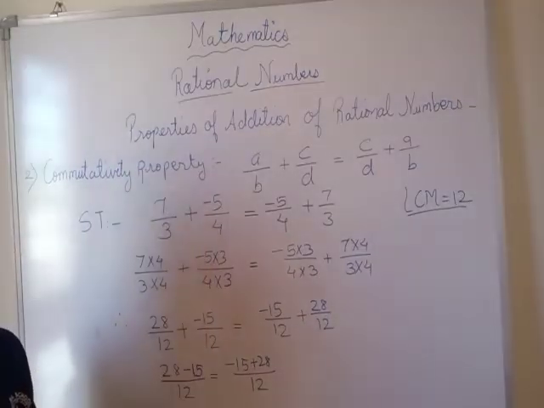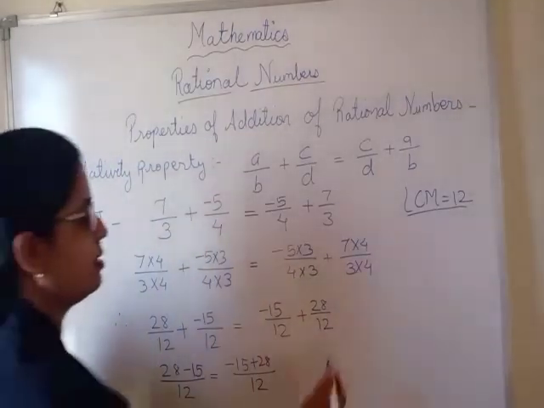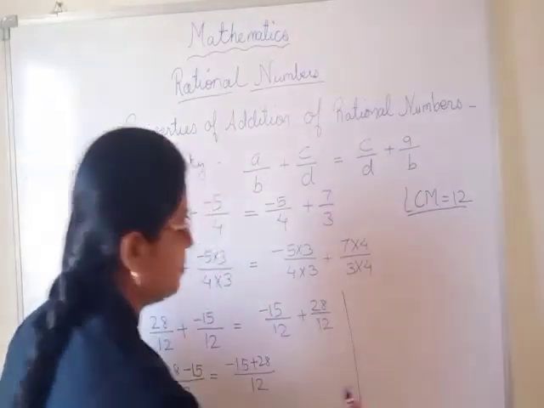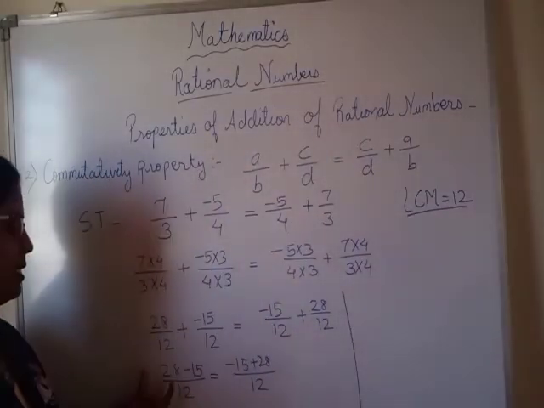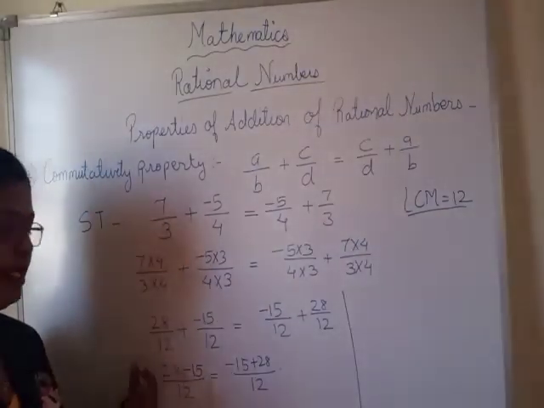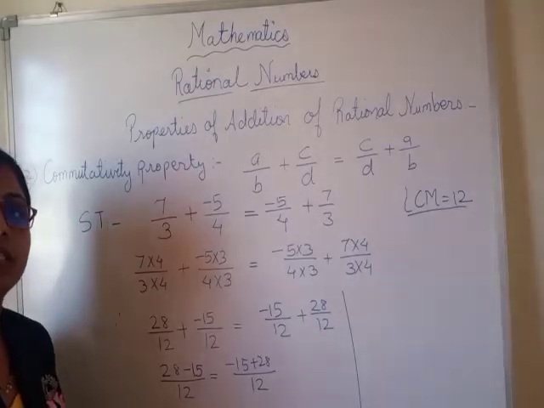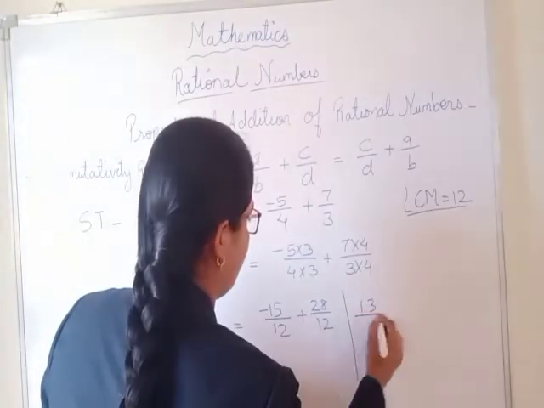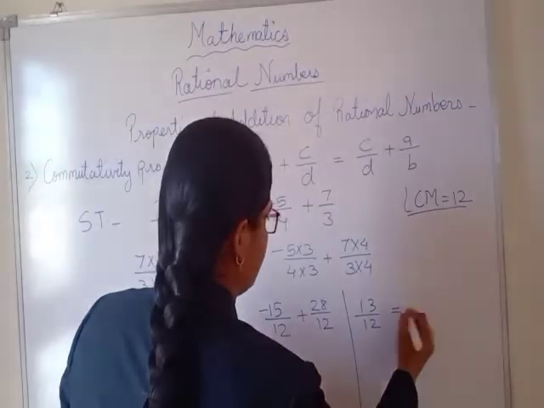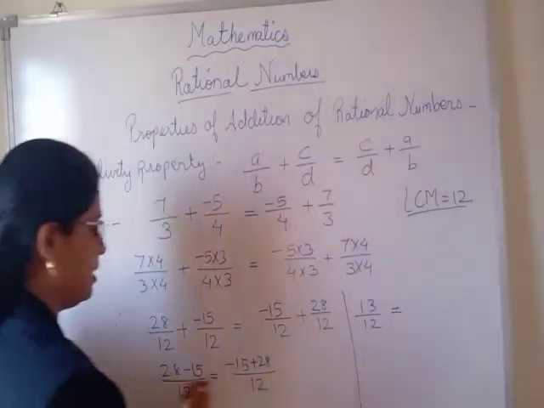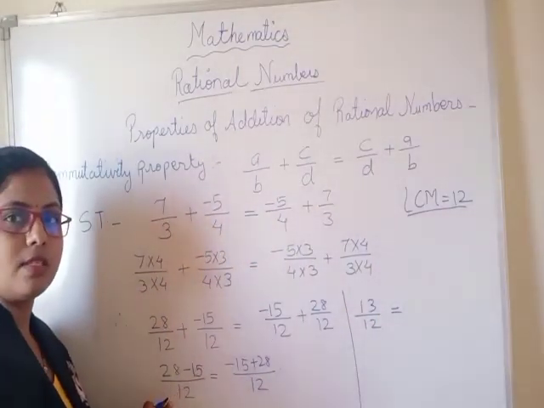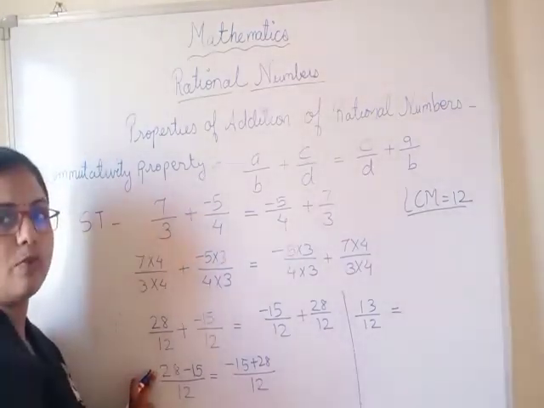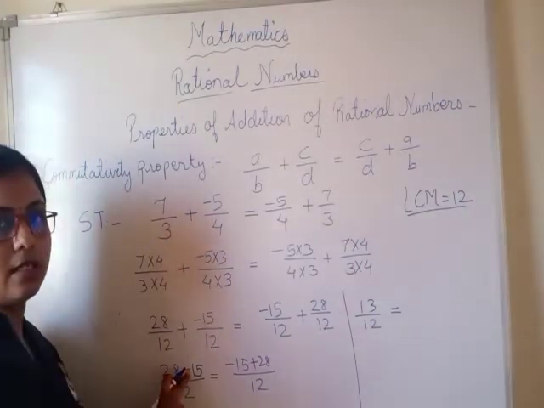After completing this step, now we have to include our final answer here. So 28 minus 15, what will be the answer? 13. Okay. So 13 upon 12 equals, but which sign will it be? Positive only, because the greater number is 28 and 15 is the smaller number.